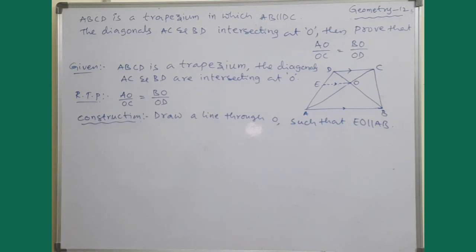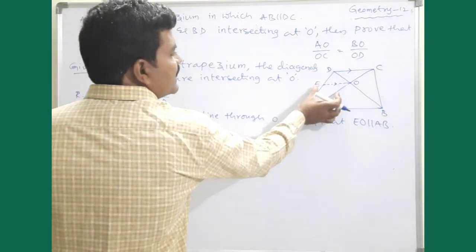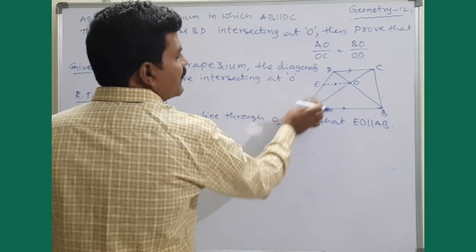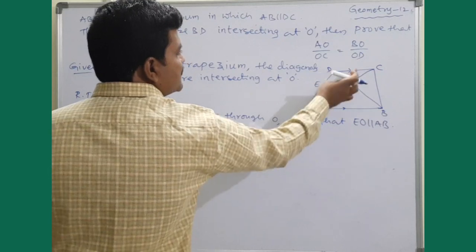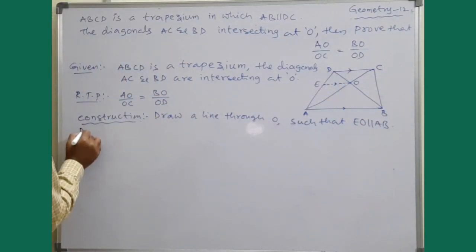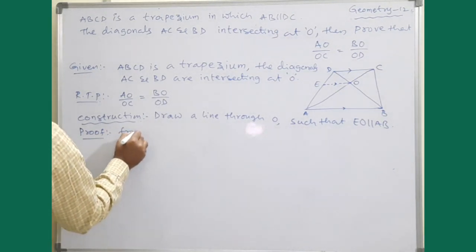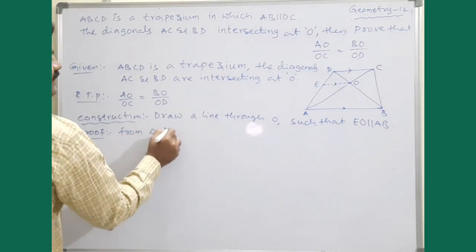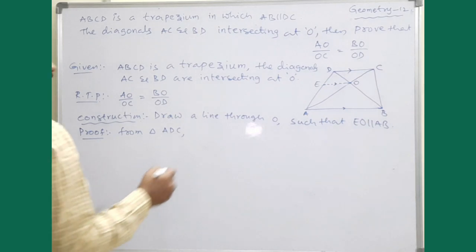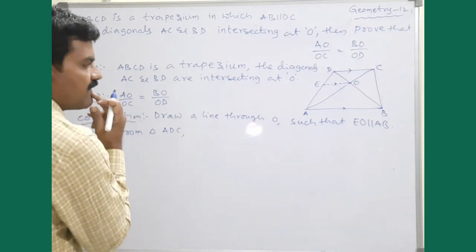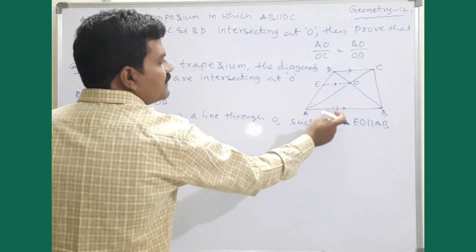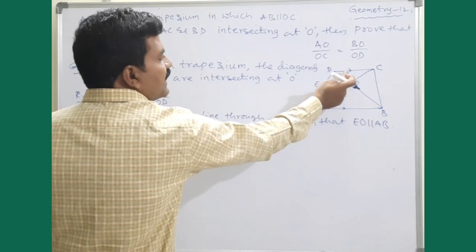So now we can consider triangle ADC. Coming to proof, from triangle ADC, see now EO is not only parallel to AB, which is also parallel to DC.